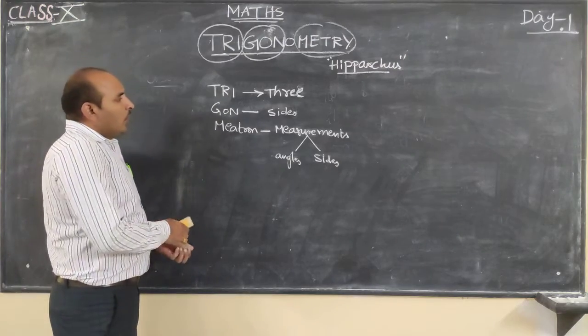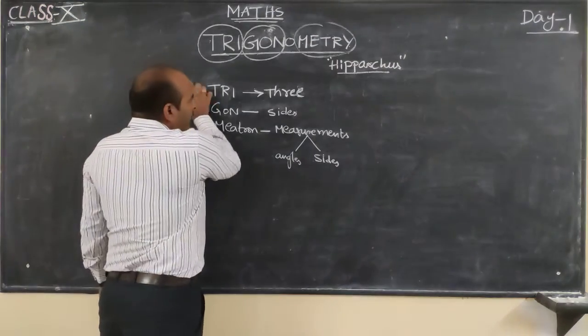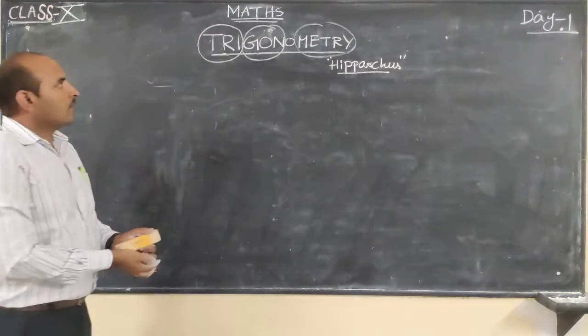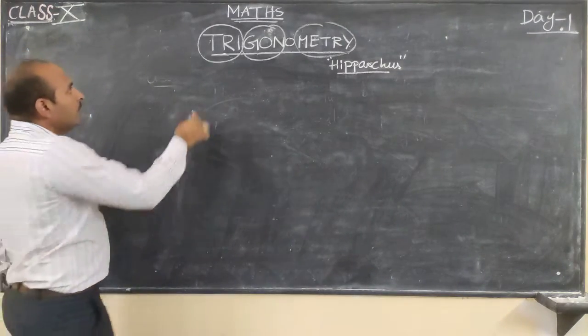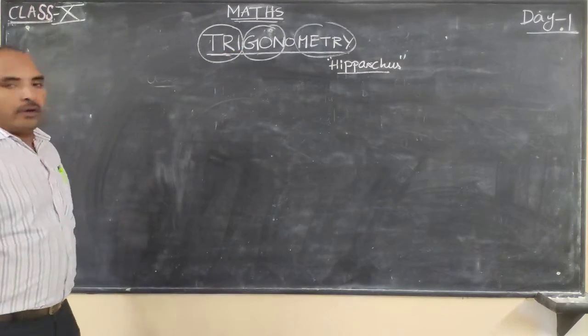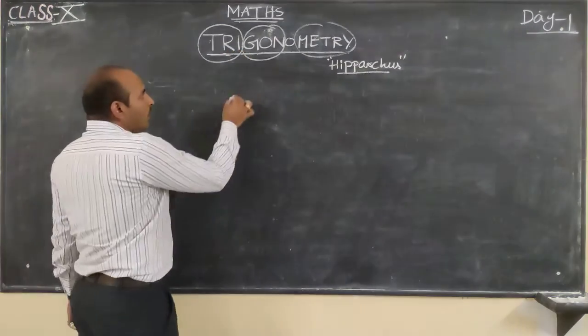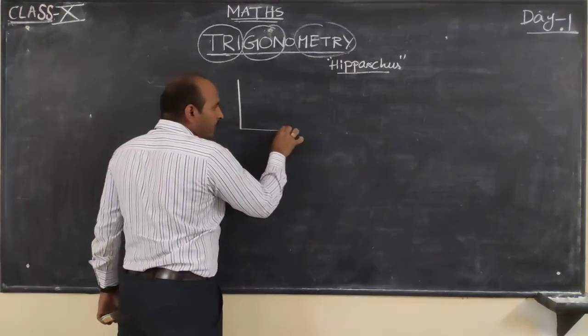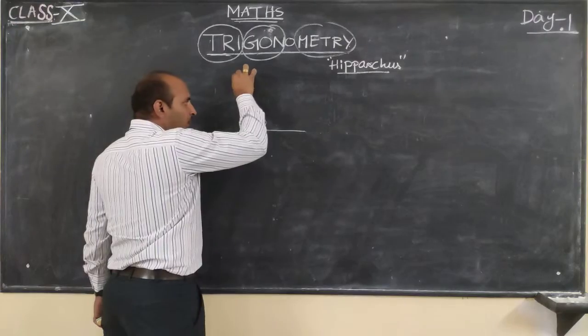So now, first of all, shall we take a right angle triangle?